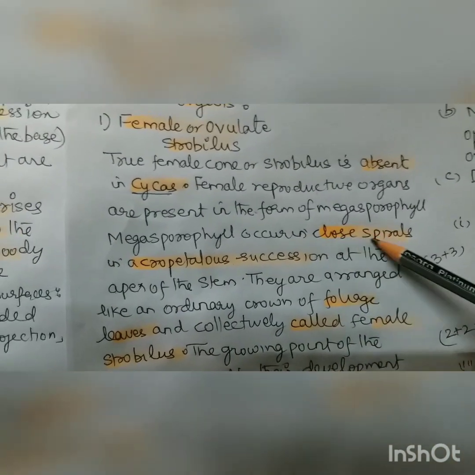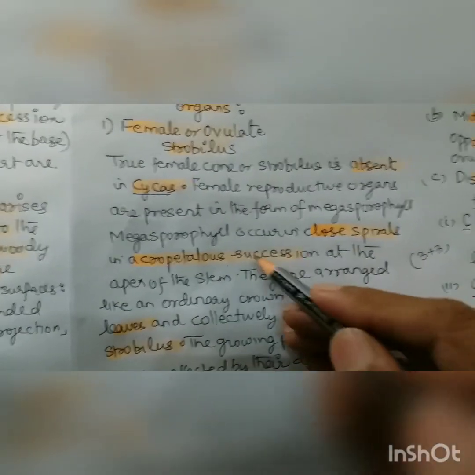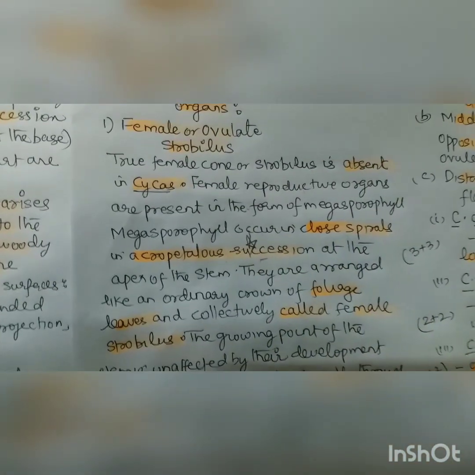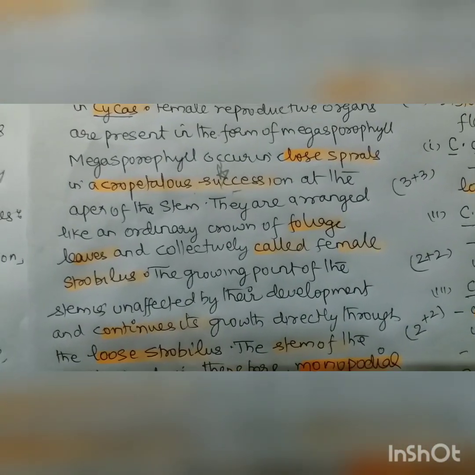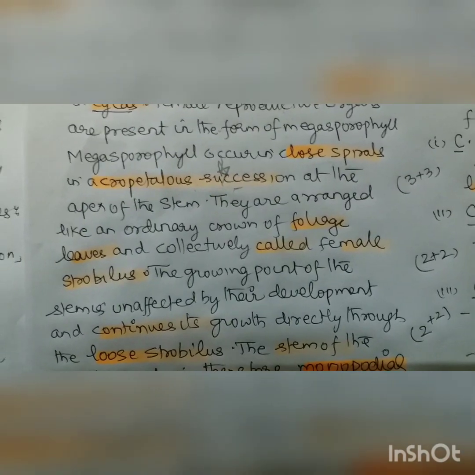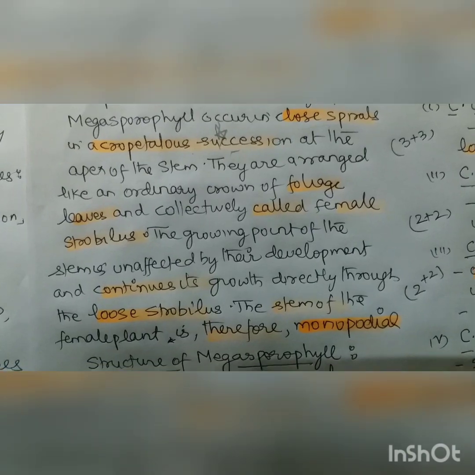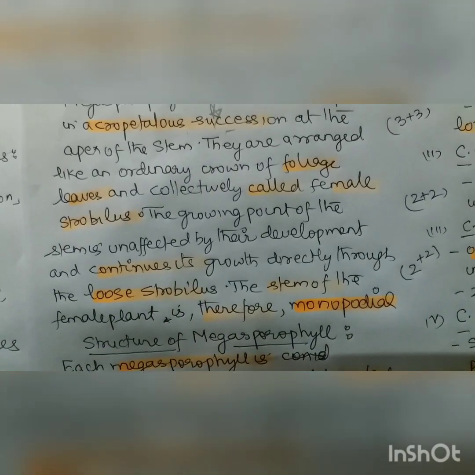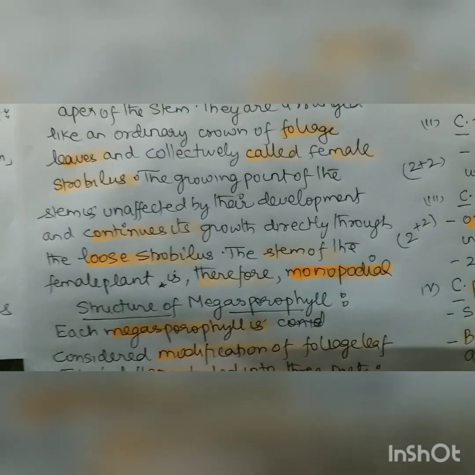They occur in closed spirals in acropetal succession, same as we did earlier, at the apex of the stem. They are arranged like an ordinary crown of leaves and collectively called female strobilus.